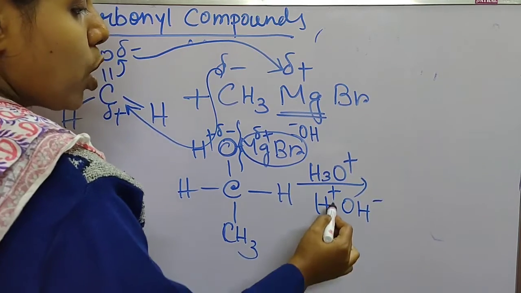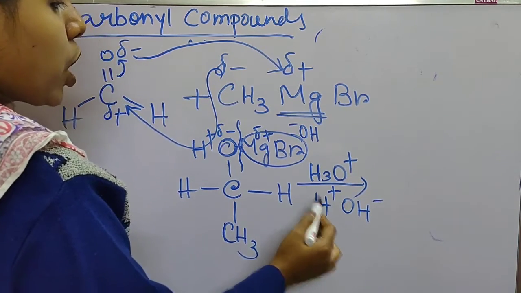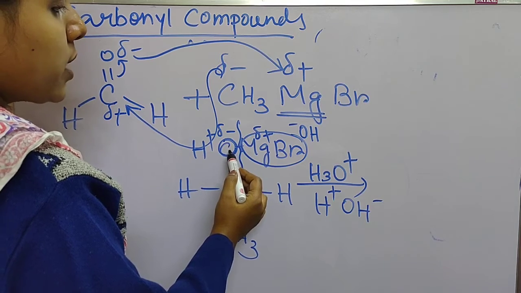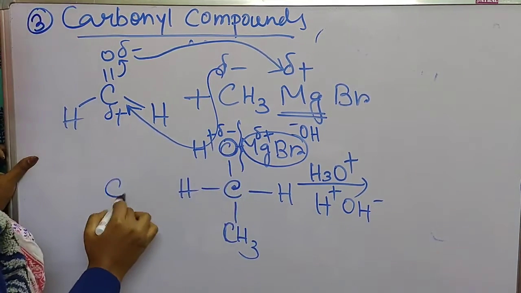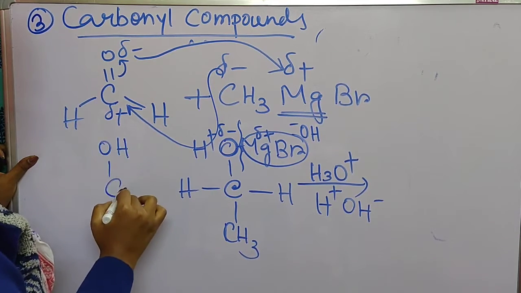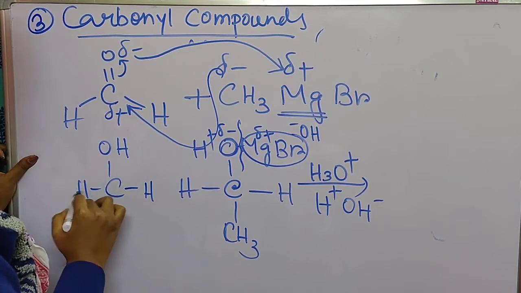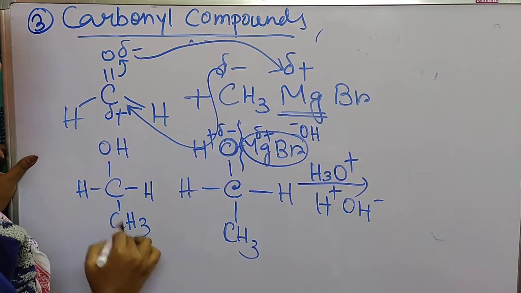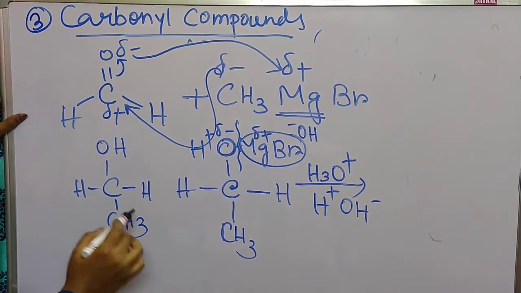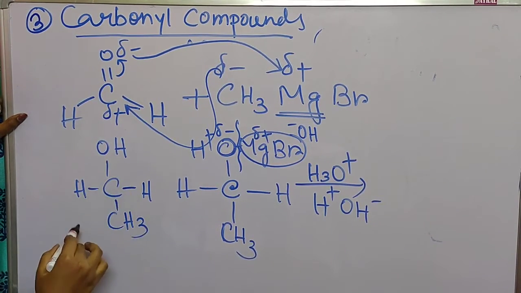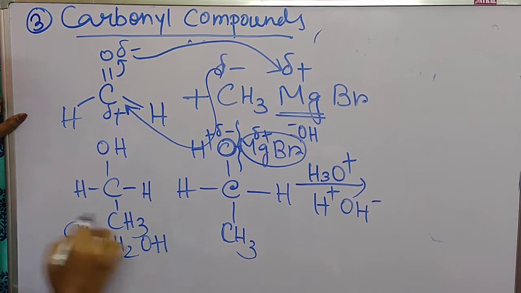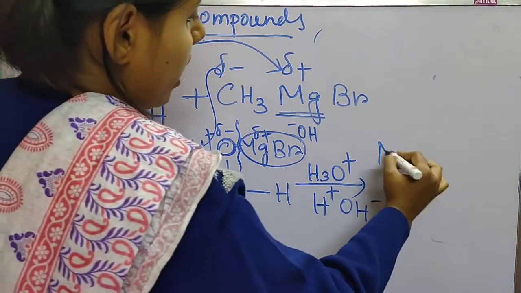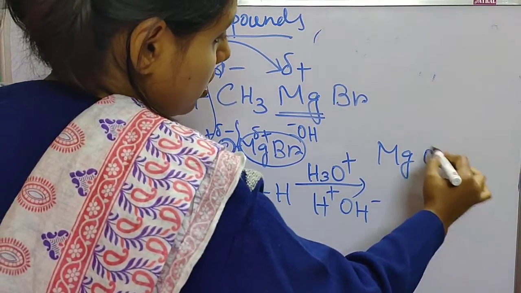Water contains H plus, so the negatively charged oxygen will combine with the hydrogen. From there we are getting one alcohol, CH3CH2OH, which is ethanol, and here MgOHBr.